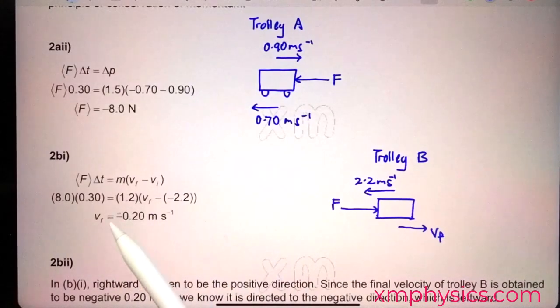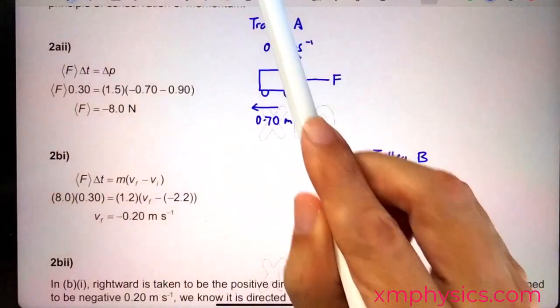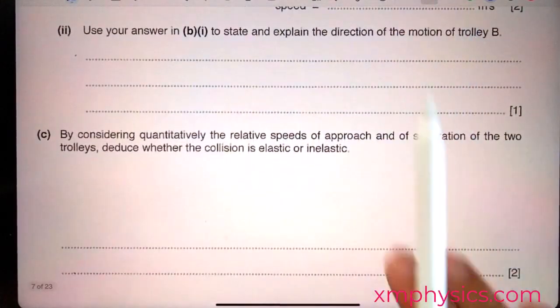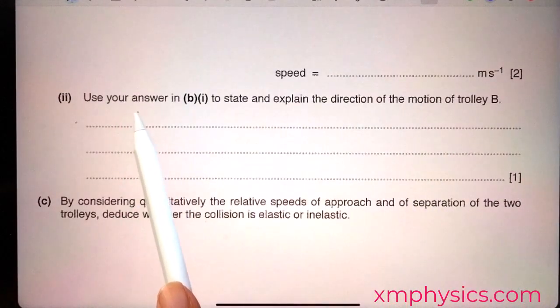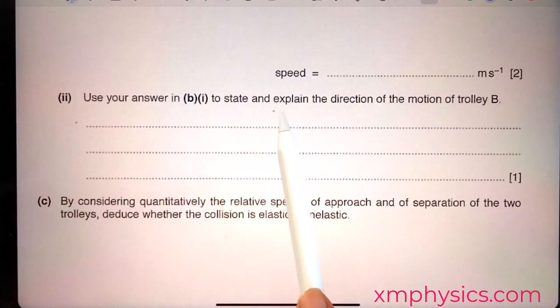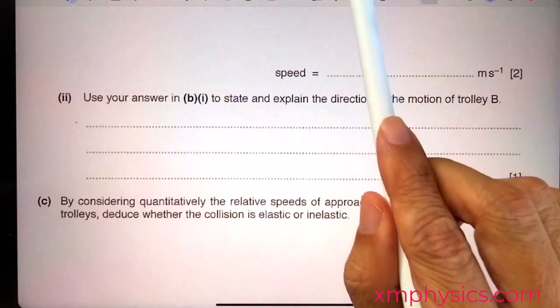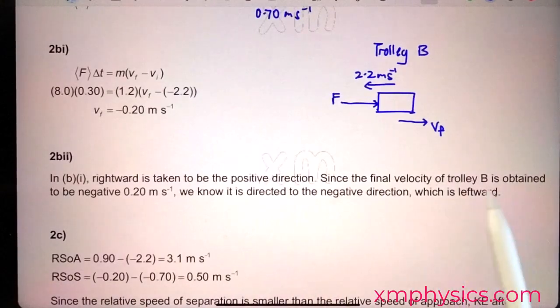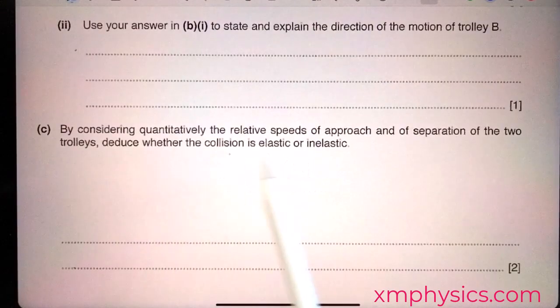The negative sign here is actually telling us that trolley B is still moving leftward, yeah, after the collision. And in fact, that's what the next part is asking us to explain. Part B2, use your answer to explain the direction of the motion of trolley B. So we're going to say that it is a leftward velocity. How do we know? Because we are using the sign convention of rightward to be positive. So when we get a negative number, it means a leftward velocity. Okay, we've come to the last part of the question.